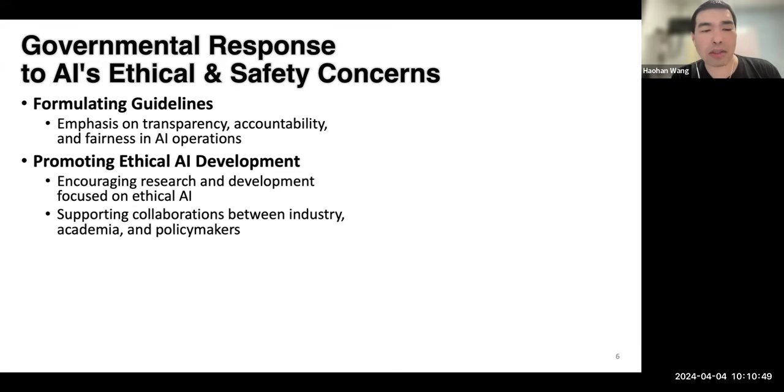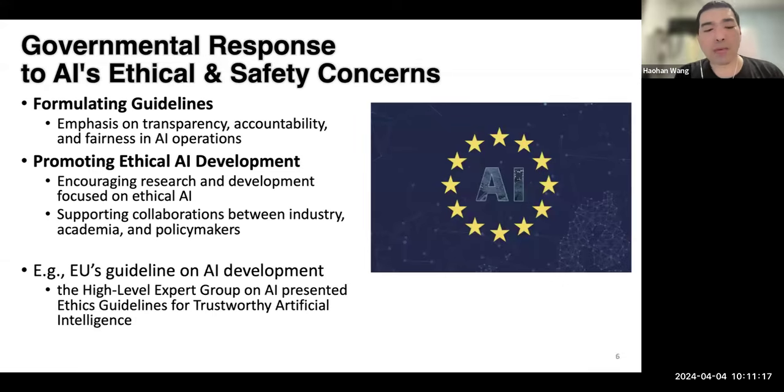As a result, these communities are starting to formulate guidelines with the aim of promoting ethical AI development, encouraging research and AI development to focus more on the ethical side and deliver tools with ethical meaning. One particular example is the EU's guideline on AI development.